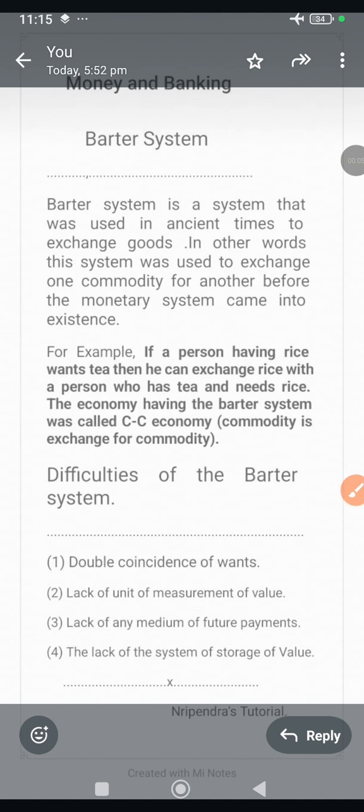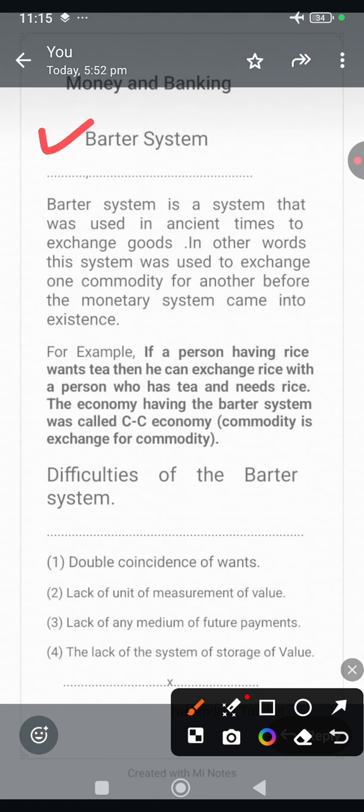Dear friends, today I am going to explain an important topic from the Money and Banking chapter in our class 12 economics curriculum. The topic is barter system. Barter system is a system that was used in ancient times to exchange goods. In other words, this system was used to exchange one commodity for another before the monetary system came into existence.